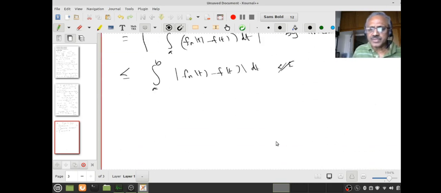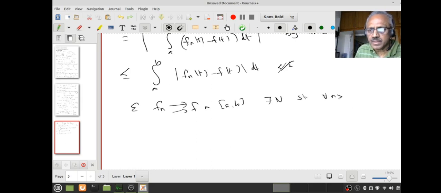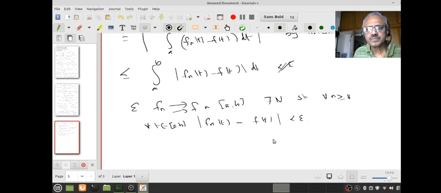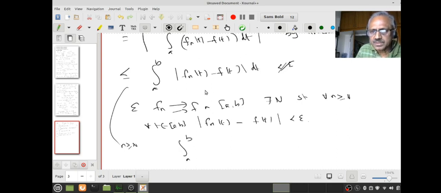Therefore if you give me an epsilon, since fn converges to f uniformly on the interval [a, b], I know there is a capital N so that for all n greater than or equal to capital N, modulus fn(t) minus f(t), for all t in the interval [a, b], because of uniform convergence, is less than epsilon. Yes, therefore if n is greater than or equal to capital N, this is less than or equal to the integral from a to b of epsilon dt.